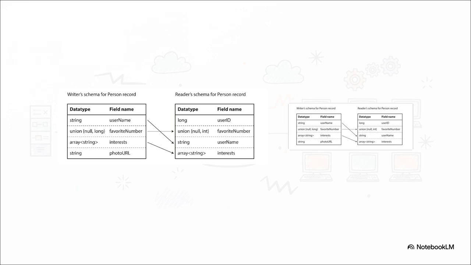Okay, so the obvious question is, how does Avro handle evolution if everything is locked to a strict order? It actually performs a brilliant magic trick at runtime. The Avro library takes the schema that wrote the data, the writer's schema, and places it side by side with the reader's schema. It instantly resolves the delta. If the writer sent a field the reader doesn't know about, Avro just ignores it. If the reader expects a new field the old writer didn't provide, Avro seamlessly drops in a default value. Compatibility is maintained flawlessly, without a single field tag.